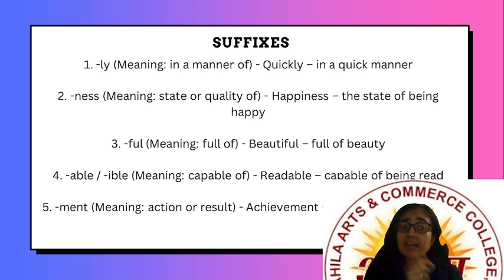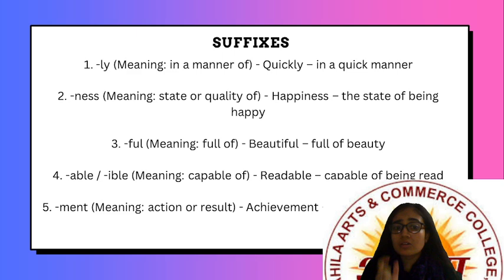Then the suffix ness. The meaning of ness is state or quality of. For example, happiness means the state of being happy. As a second example, healthiness means the state of being healthy. The third one is ful. The meaning of the suffix ful is full of. The base word is beauty and we add the suffix ful, so it becomes full of beauty, beautiful, right? Wonderful, full of wonders.